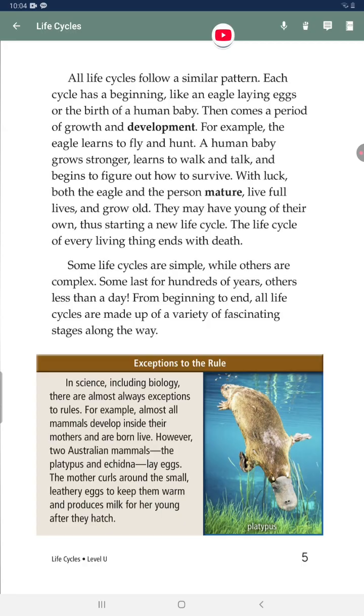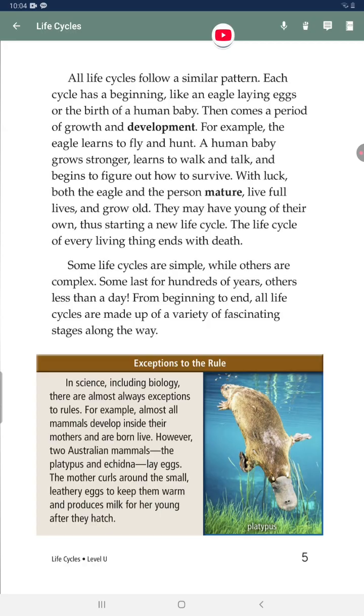The life cycle of every living thing ends with death. Some life cycles are simple, while others are complex. Some last for hundreds of years, others less than a day. From beginning to end, all life cycles are made up of a variety of fascinating stages along the way.